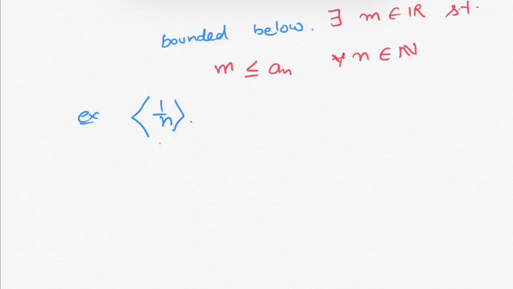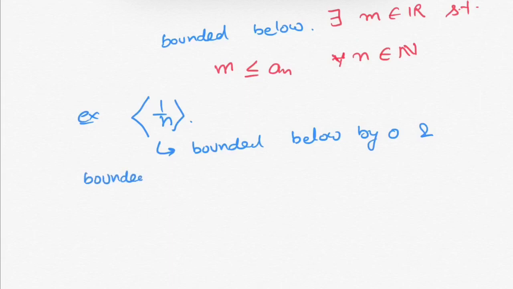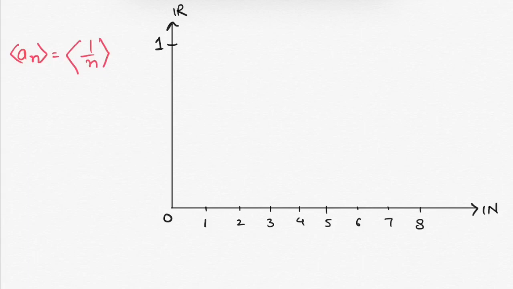Why so? To understand this better, let us see the graphical representation of this sequence. Here the horizontal axis represents natural numbers and the vertical axis represents real numbers, and the sequence is 1 over n.